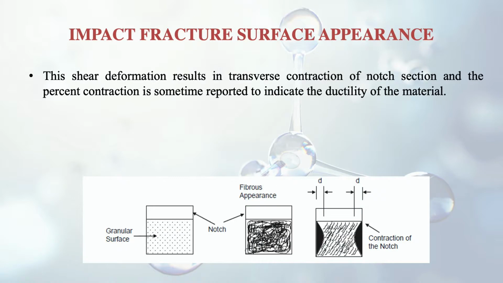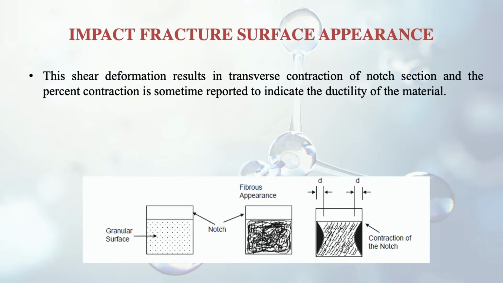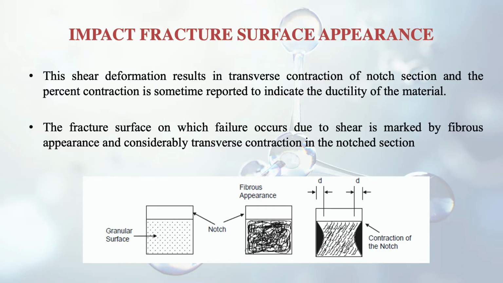This shear deformation results in transverse contraction of the notch section, and the percent contraction is sometimes reported to indicate the ductility of the material. So it is said that the ductility of the material depends on the percentage contraction of the notch. Like the first figure you see on the left hand side, it was about brittle fracture. As soon as the temperature is increased, a certain notch contraction takes place, but still the fibrous material is there. The fracture surface on which failure occurs due to shear is marked by fibrous appearance and considerable transverse contraction in the notch section.